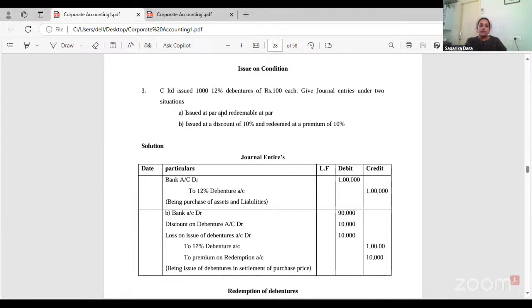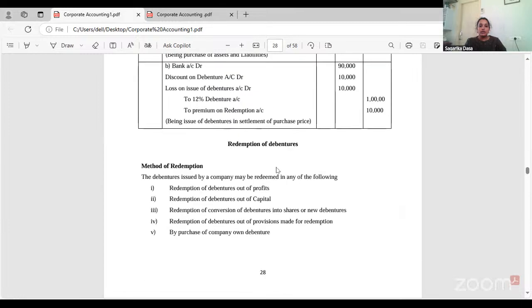So this is how we have a discount and redeemed at a premium, both at a time given in a problem. Hence, premium should be credited, discount should be debited. So premium minus your discount, if you do, you will get loss on debentures. If your discounted value is not there, then you will get profit, but your discounted value is there, hence you got loss on issue of debentures. This is how the issue is based on the condition.